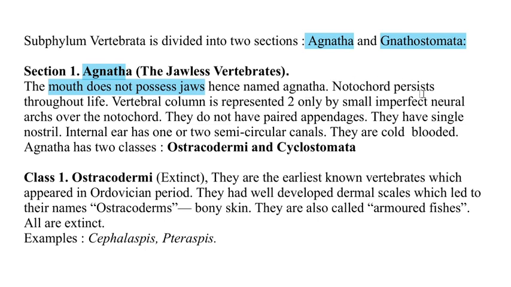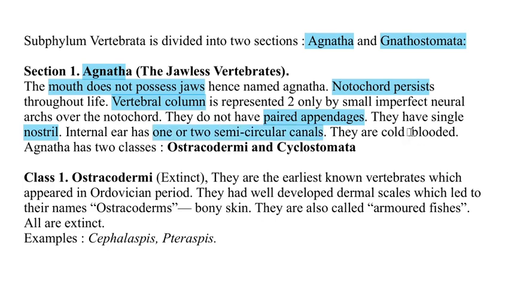The notochord persists throughout life, and the vertebral column is represented by two small imperfect neural arches over the notochord. They do not have paired appendages. They have a single nostril, and the internal ear has one or two semicircular canals.